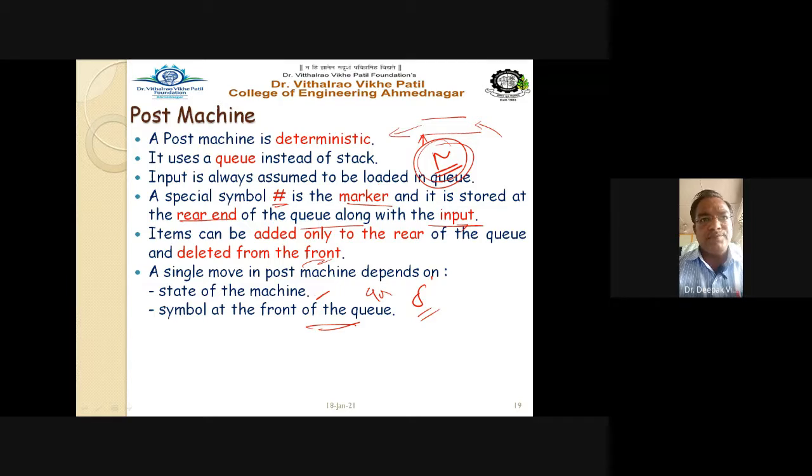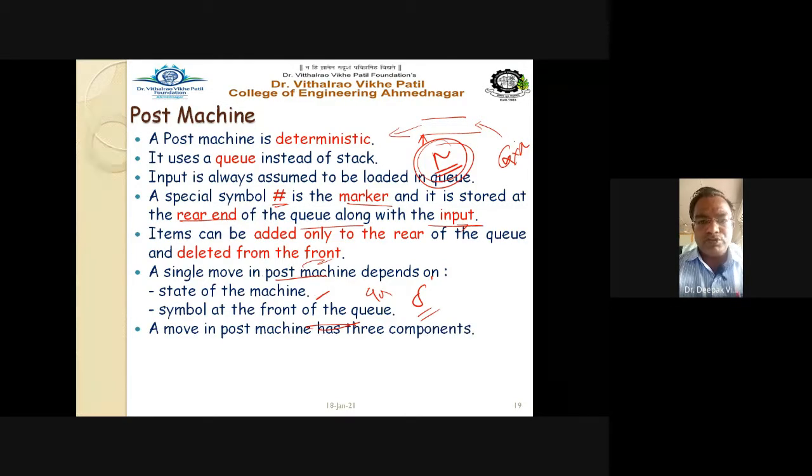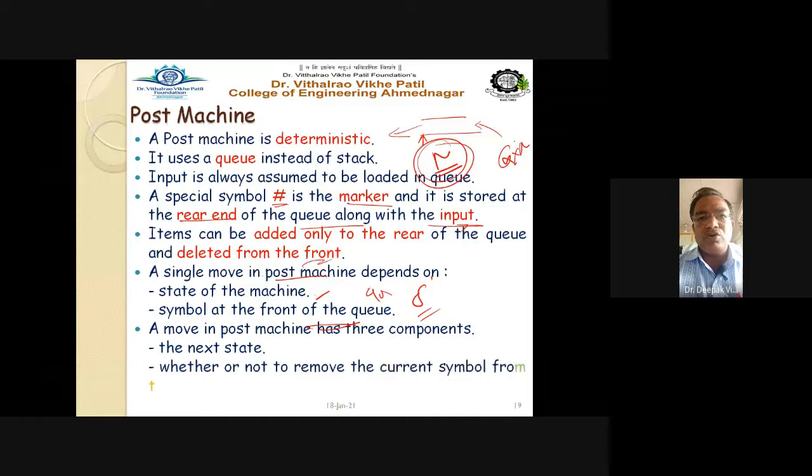So the next state of the Post machine depends upon the Q. A move in the Post machine has three components. So three components we have to consider in the Post machine: the next state, whether or not to remove the current symbol from the front of the Q, means whether this particular symbol is to be removed or not, that is to be decided, and what to add to the rear end of the Q. So this is the front end and this is the rear end.